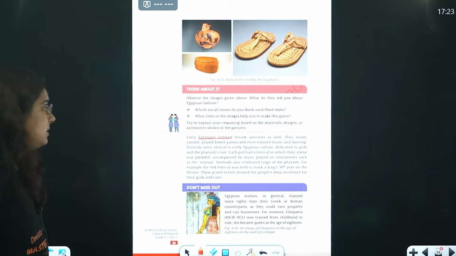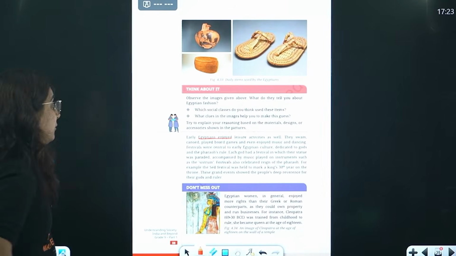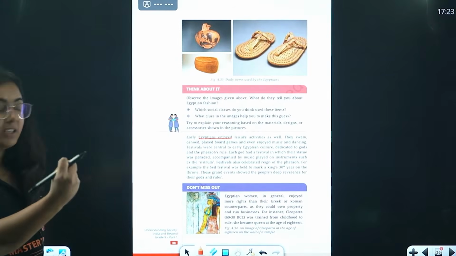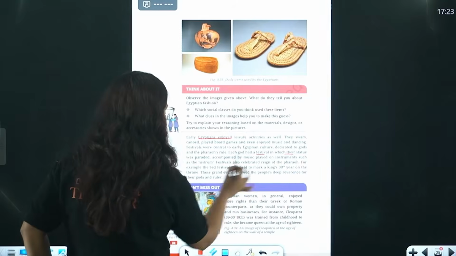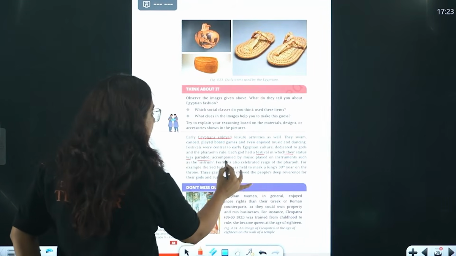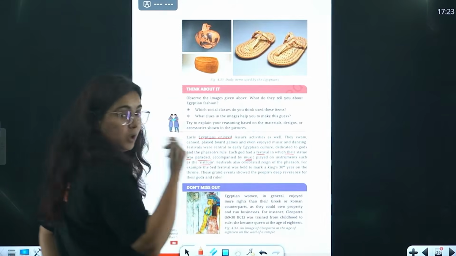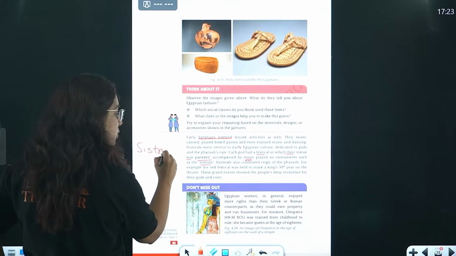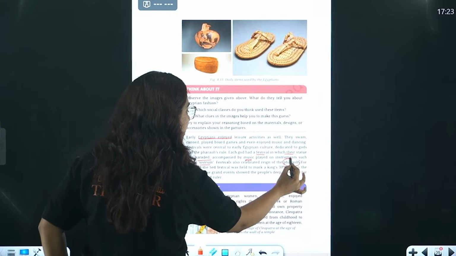There were festivals, right, that were dedicated to gods, to nature, as well as to the pharaoh's rule, because they claimed to be the supreme power in this Egyptian organization. Each god had a festival in which their statue was paraded. That means a procession was there, accompanied by music played on instruments such as the sistrum. So what was that instrument? Sistrum. What is sistrum? A musical instrument. Okay? Festivals also celebrated the reign of the Pharaoh.